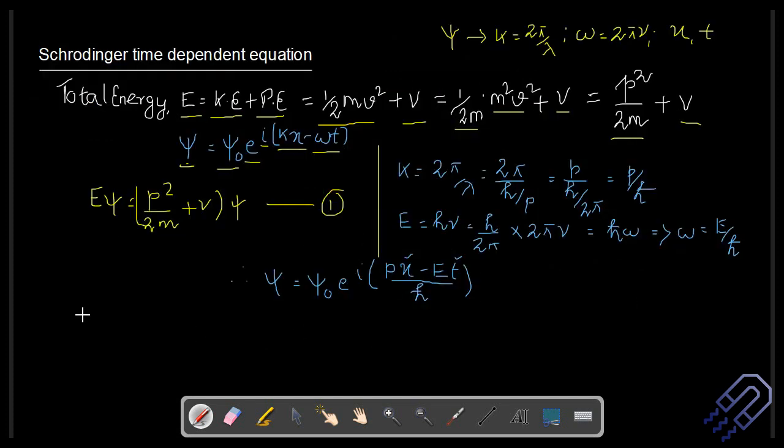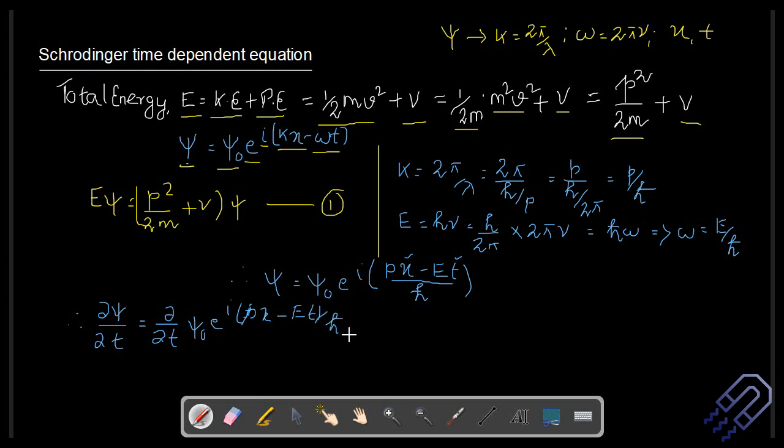So let's just derive it. So we can say, therefore, del psi by del t is equal to del by del t of psi naught e to the power i, px minus Et by h cross.